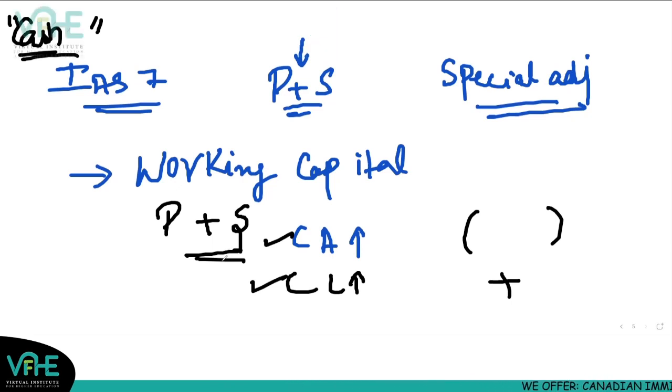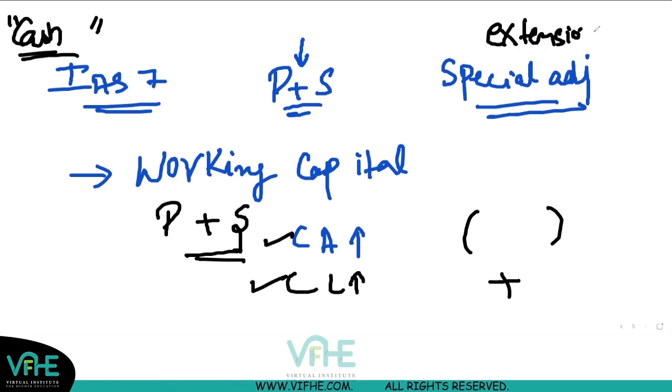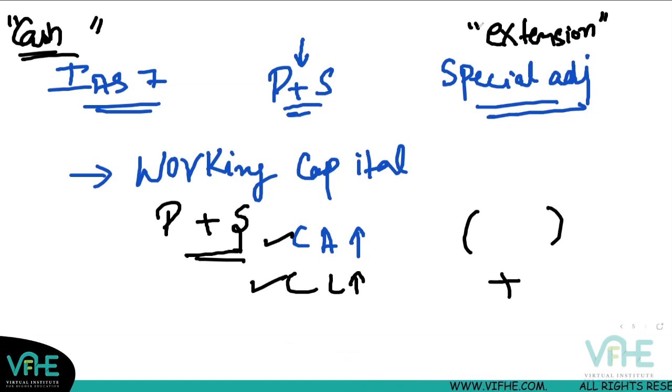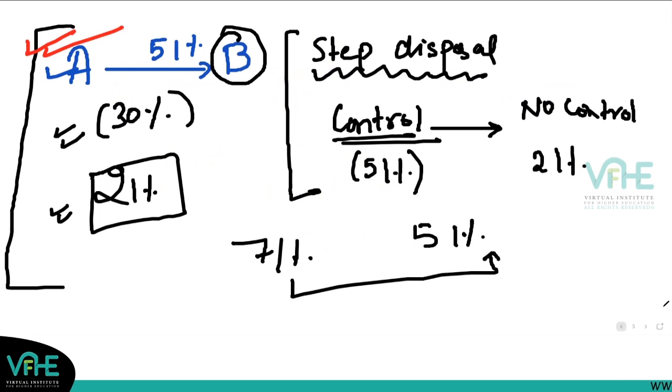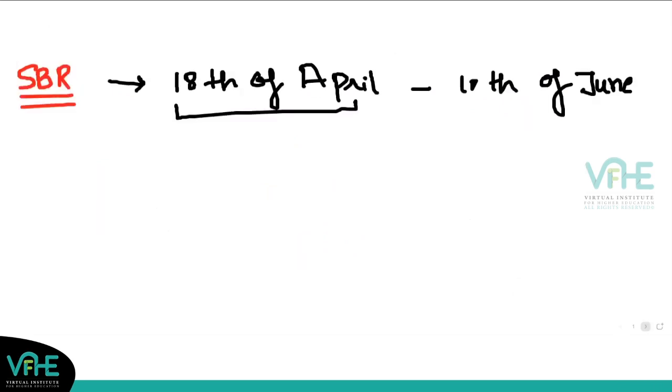If you know the basics of group accounts, if you know what is parent, what is control, what is subsidiary, what is associate, you can easily manage these areas of your syllabus as well. It's just an extension. It's just for referring to these chapters. I call them the complex part, but they are not complex. They are just an extension to group accounts, which you never saw in FR, but they are there in SBR. So these areas, all of them, you should be covering.